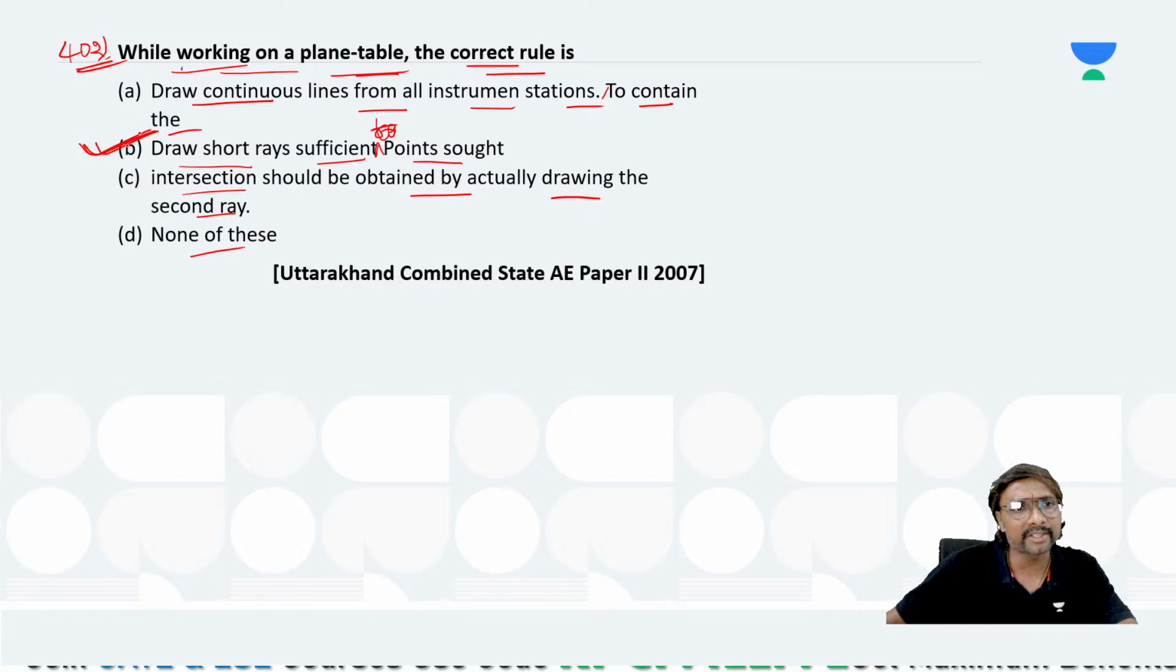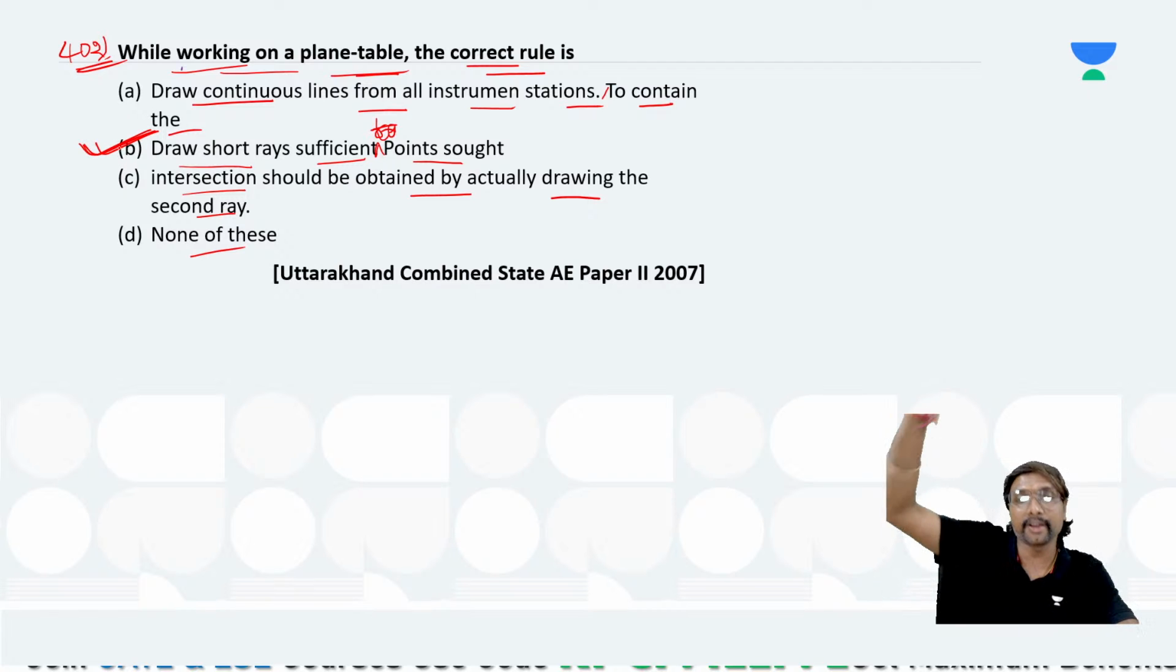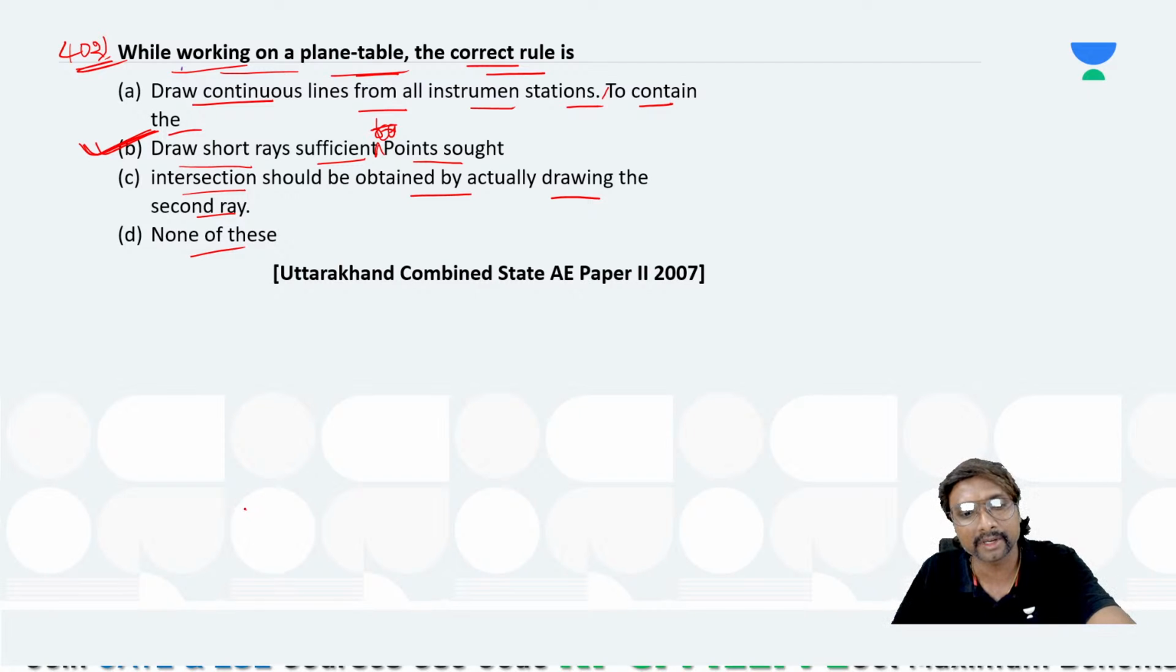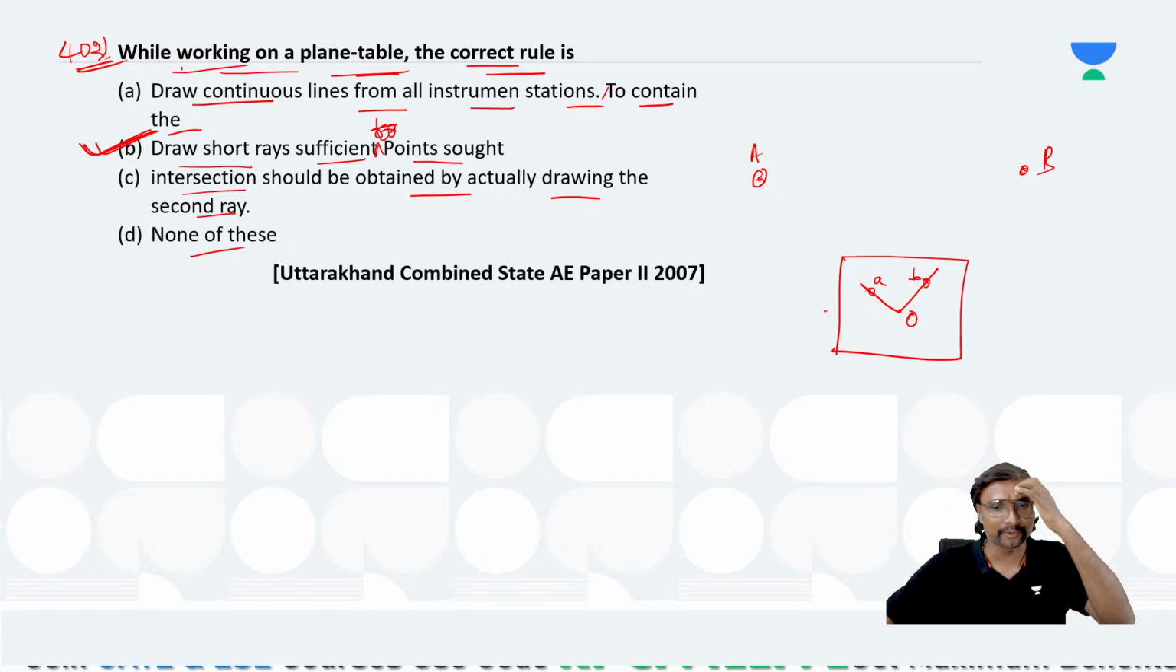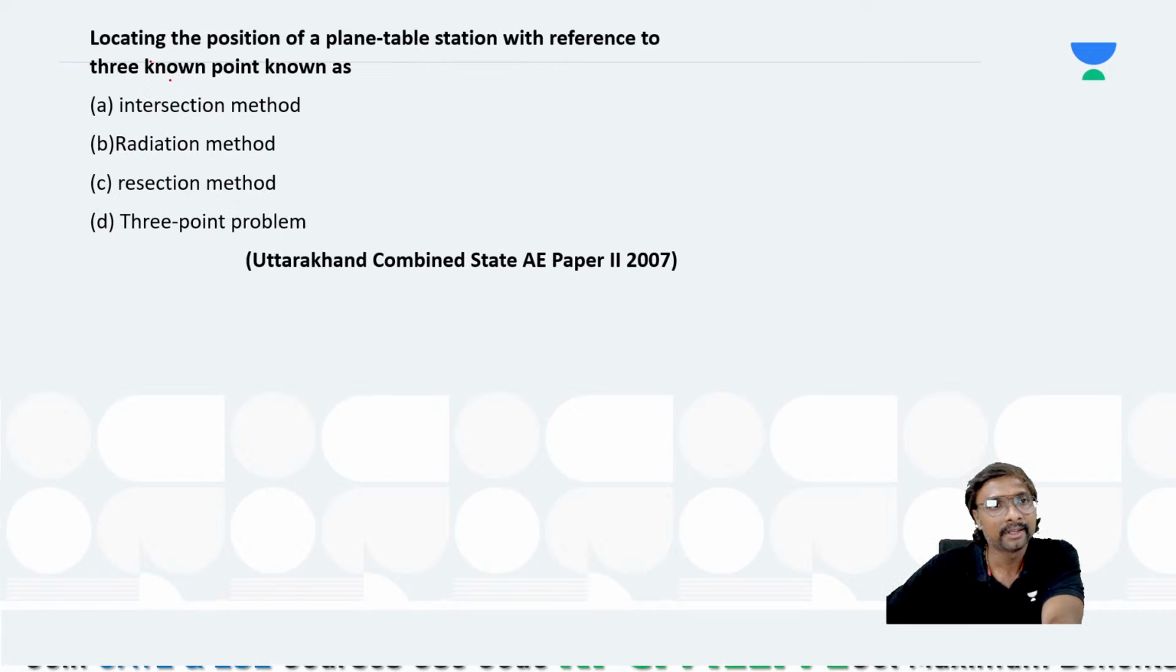What is the meaning of short rays? We need not draw long rays for the entire distance; approximately we can draw short rays that are sufficient up to the point. See this example. Let us say this is your point A, this is point B, and this is your point O. Drawing the ray up to here is sufficient, since it must contain point B. No need to draw it in full, approximately. Now select the answer for this 403 question, all of you.